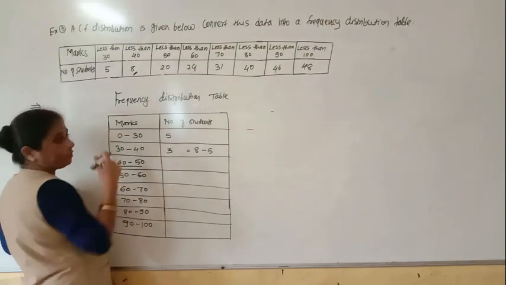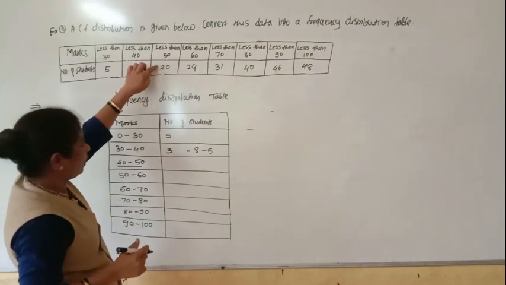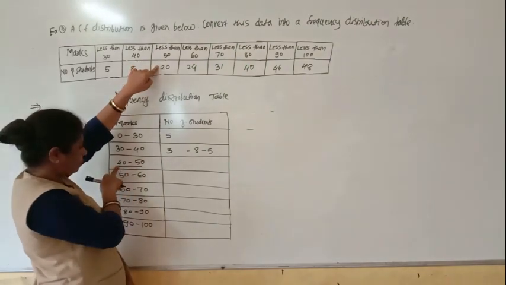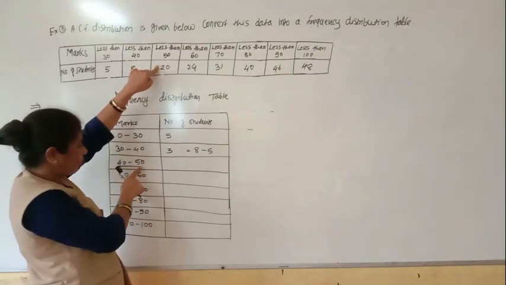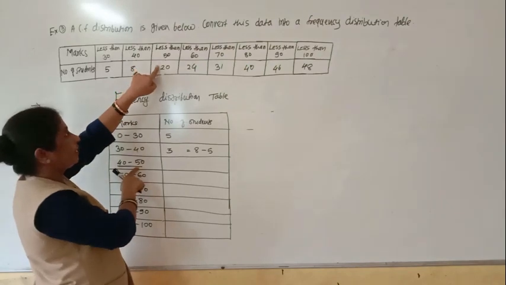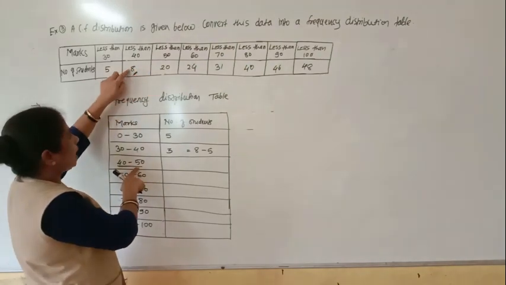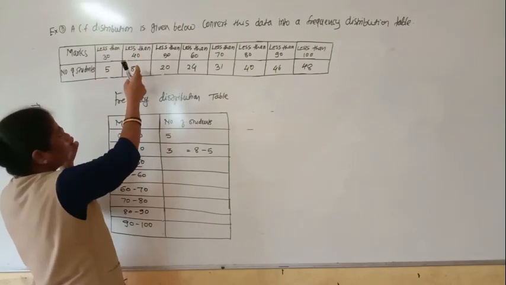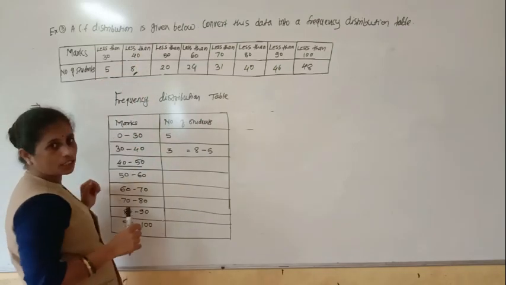Okay, now what we have to subtract: see here in this class 40 to 50, the students who got marks of more than 40 but less than 50, right? But in the previous class, how many students were there less than 40? 8 students are there.